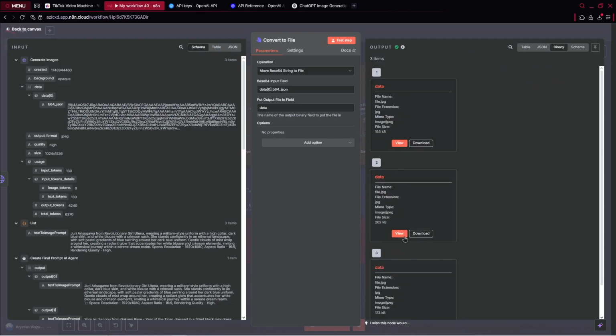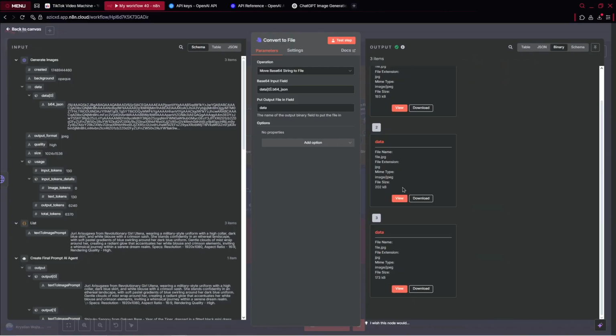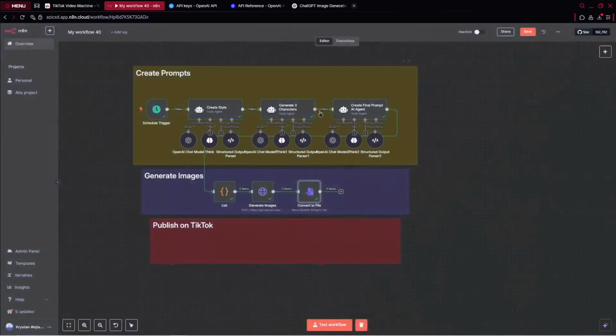So it's pretty nice, all right? It's pretty cool. The next image, this is cool. And the last image, very, very nice. And we'll be publishing all of that on our TikTok. So now we can back to file and there back to canvas.